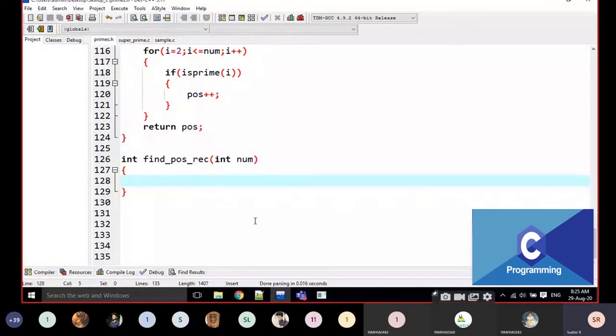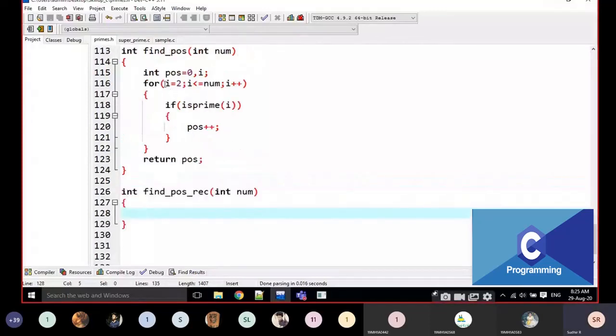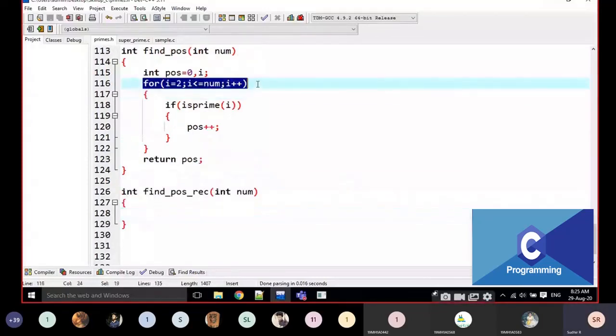That means it is working as a loop. It is working as an iterator. The recursion itself is working as an iterator or loop. Okay, here, observe, I am working with some for loop.